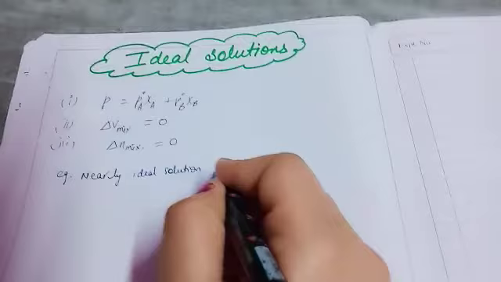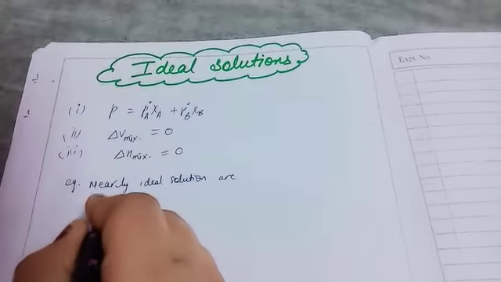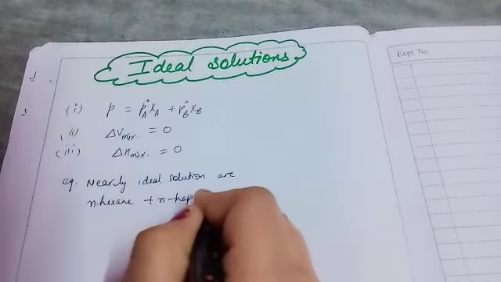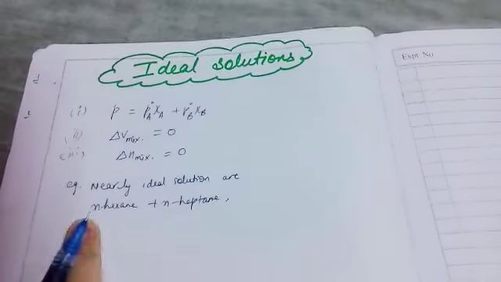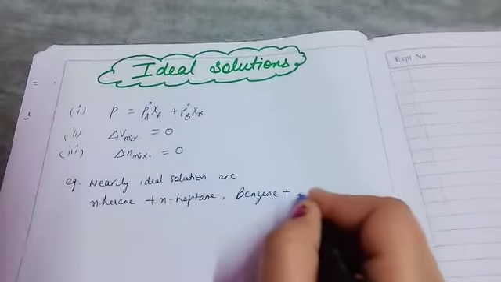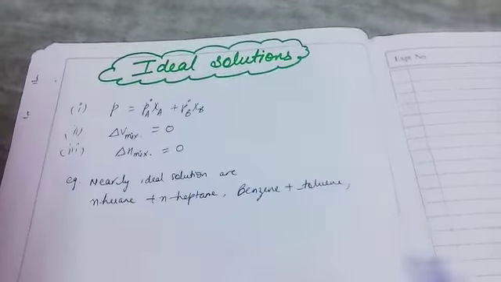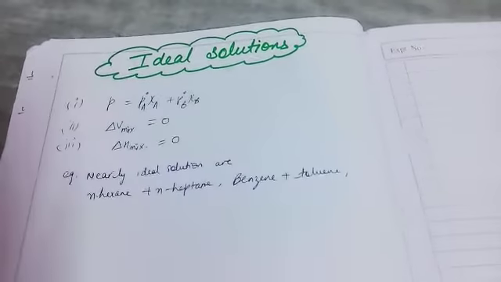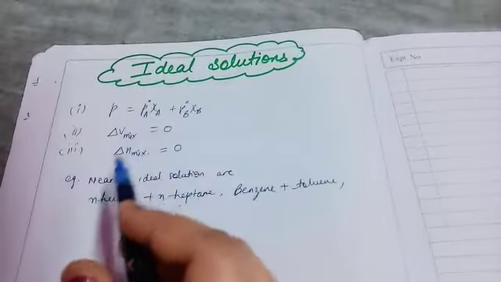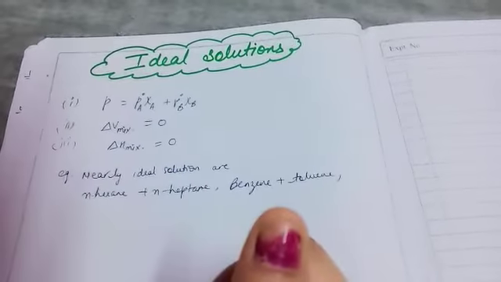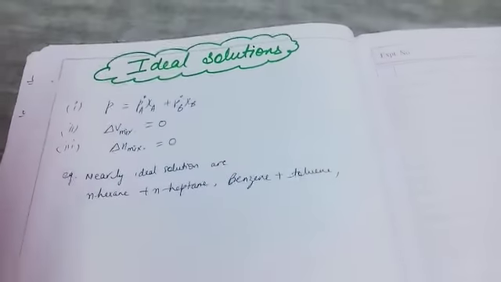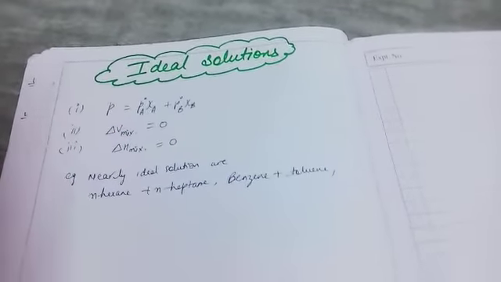Examples of nearly ideal solutions are n-hexane and n-heptane, where n represents normal; both are hydrocarbons. You can also give the example of benzene plus toluene. We have so many examples: chlorobenzene plus bromobenzene, etc. When you mix both together, there is not much change in volume, enthalpy, or pressure. Very little or negligible effect on pressure, that's why they are nearly ideal solutions.